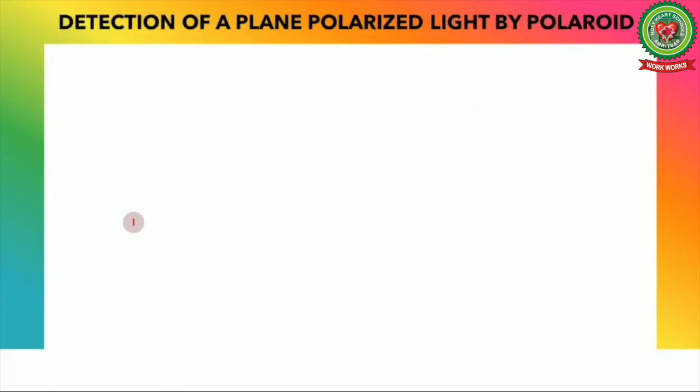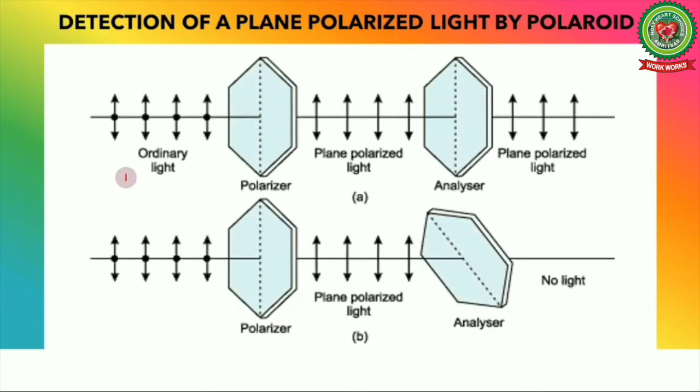First of all, we will study detection of plane polarized light by a polaroid. Here you can see an ordinary light which vibrates in two planes. After passing through a polarizer, it becomes plane polarized light. There is another polaroid called an analyzer because it analyzes whether light is polarized or not.